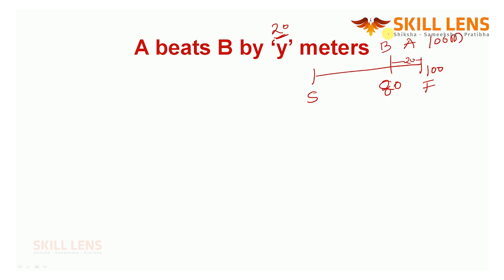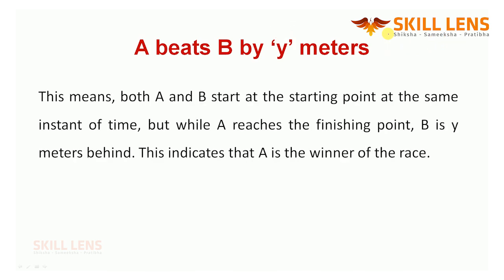So when A beats B by Y meters, when A is at the finishing point, B is Y meters behind that person. Both A and B start the race at the same point, at the same instant of time, but when A reaches the finishing point, B is Y meters behind. So obviously who is the winner? A is the winner.